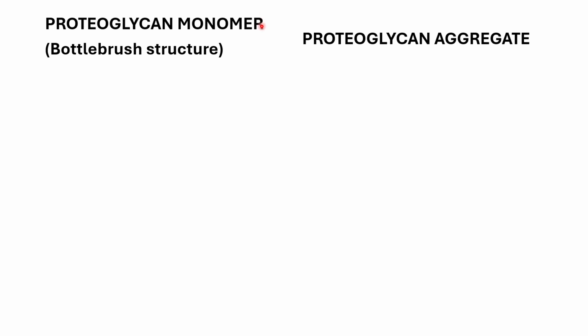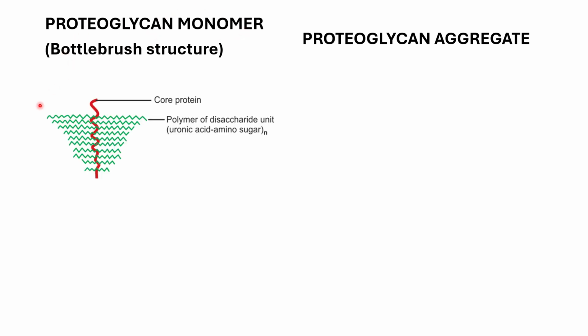How can we see proteoglycans? Proteoglycans can exist as monomers, and if these proteoglycan monomers get associated or aggregated, then they form proteoglycan aggregates. The structure of a proteoglycan monomer is similar to a bottle brush. We can see in this picture, this green color is the GAG, and this red color is the core protein. More than 95% of proteoglycan is made up of GAGs and a small amount is made up of protein. The linkage between the core protein and GAGs is a covalent linkage.